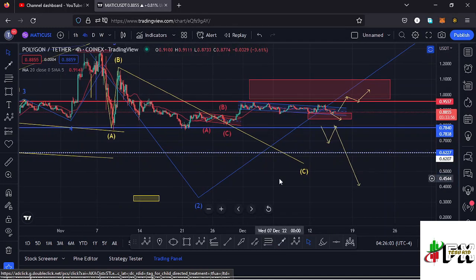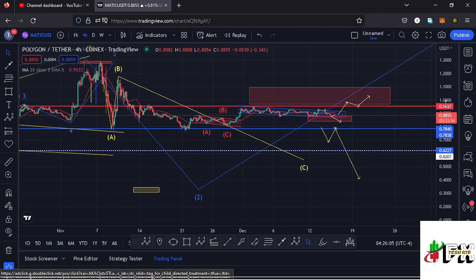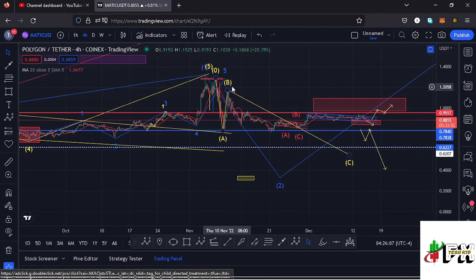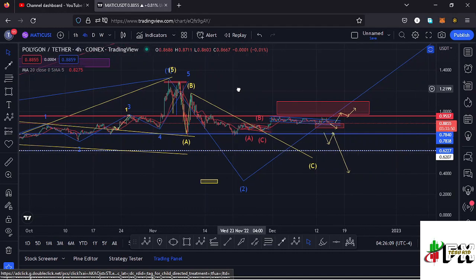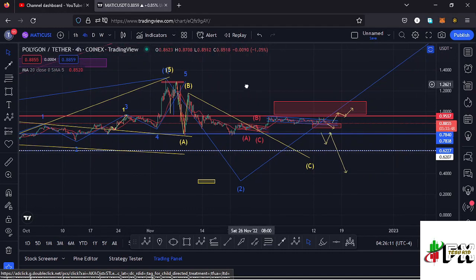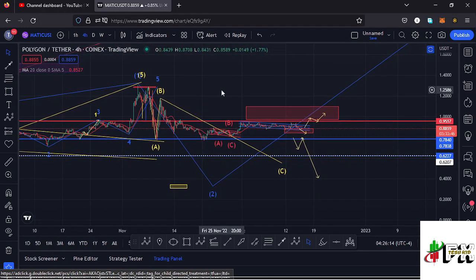So those are my two possible scenarios that can play out here on the Polygon Matic chart, having those two ABC corrective structures that can play out, and we need to continue holding above the $0.88 mark and the $0.83 mark so that we can fully maximize the formation of this wave B in this red target area right here.